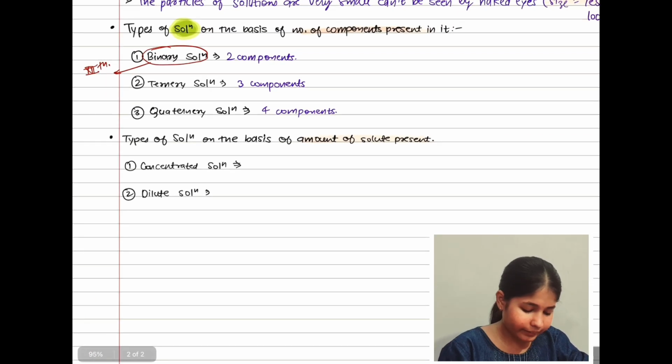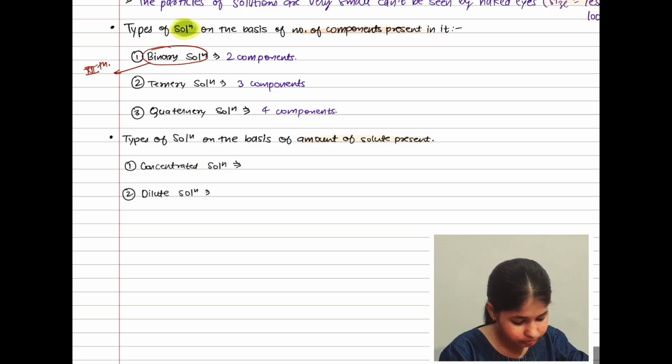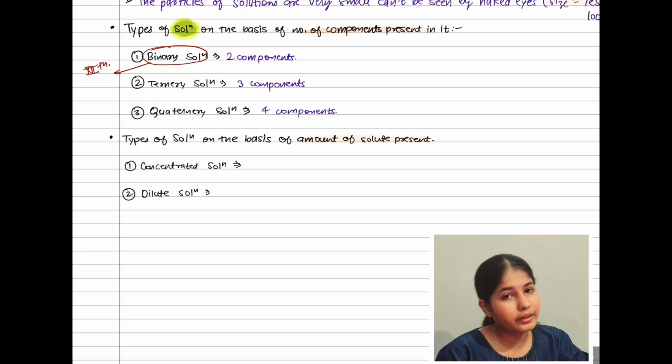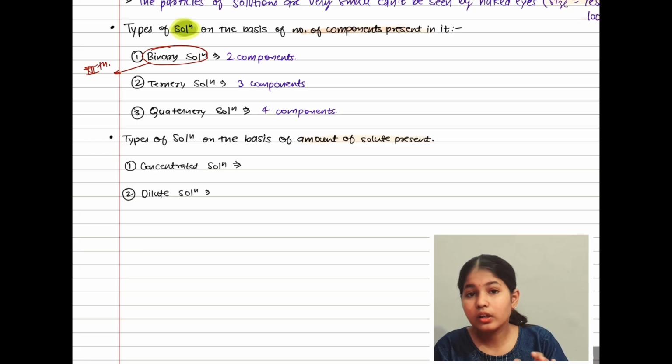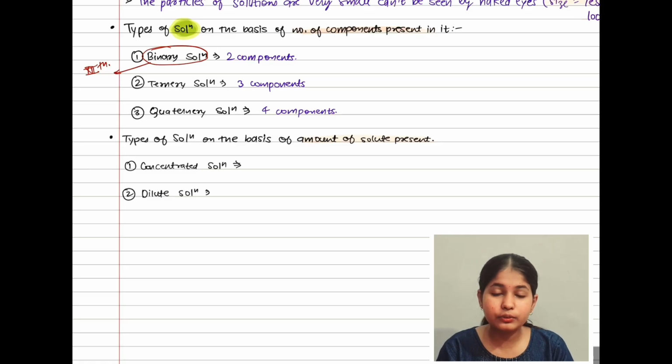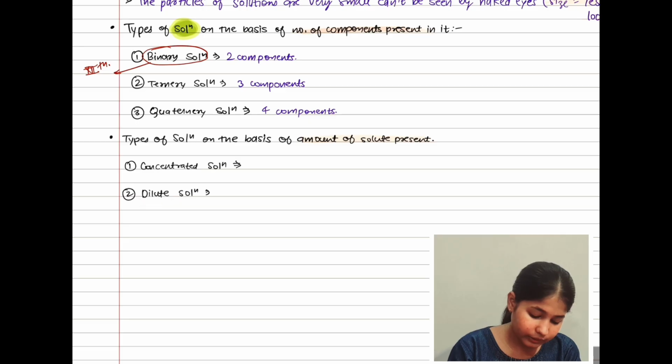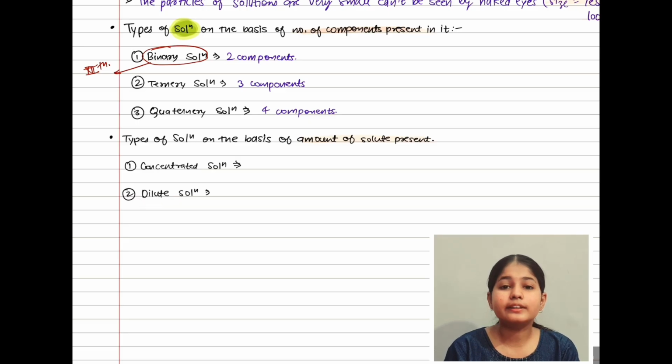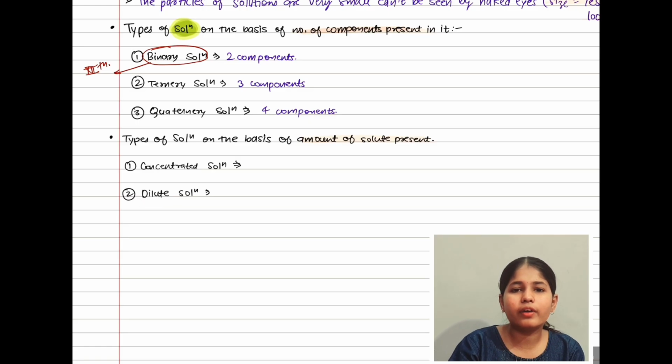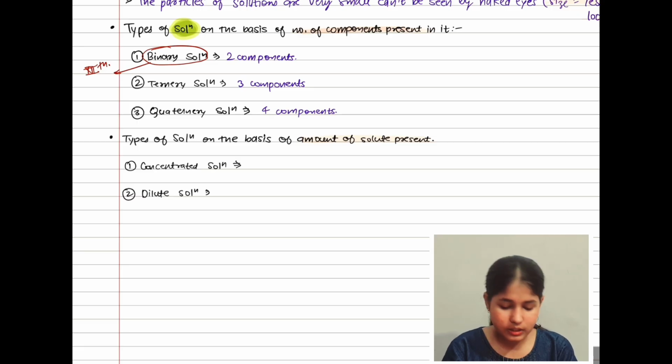What is meant by concentrated solution? Concentrated solution is that kind of solution in which a higher amount of solute is present. Whereas what is dilute solution? Dilute solution means that the solute is comparatively in very small amount.